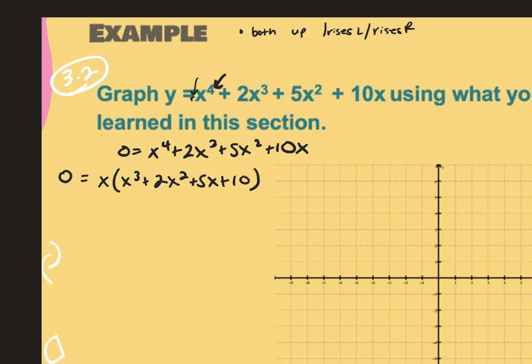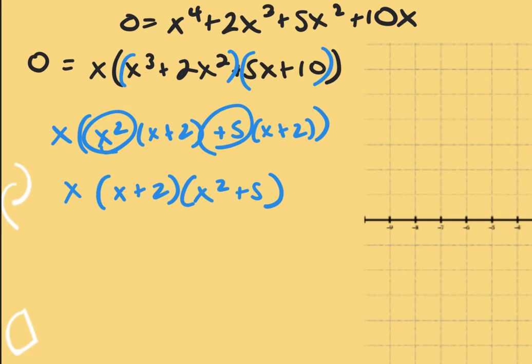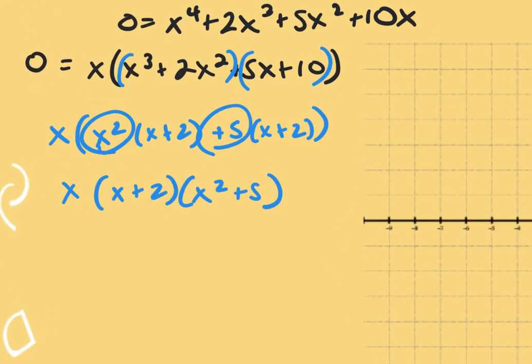And then I can factor by grouping because there's 4 terms. So the x is still in the front. From the first set of parentheses, I can take out an x squared, and I get x plus 2. Second set of parentheses, I take out a 5, and I get x plus 2. And then the x plus 2 is my greatest common factor, and the x squared plus 5 gets grouped together. I can't factor the x squared plus 5 because it's not a difference of two squares, it's a sum, and it's not even both perfect squares. So at that point, I'm done with the factoring part.